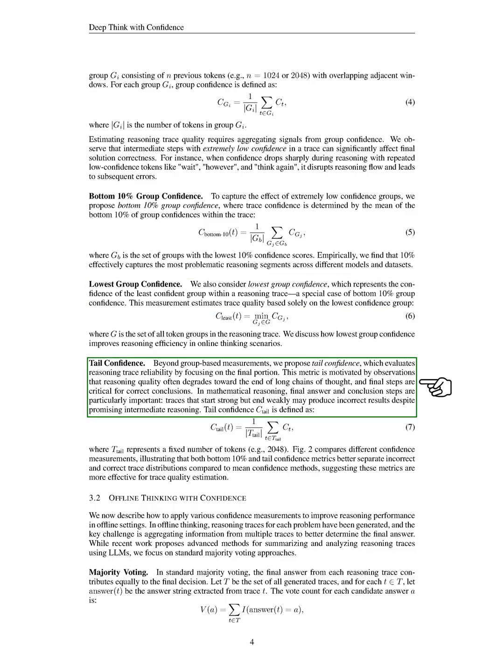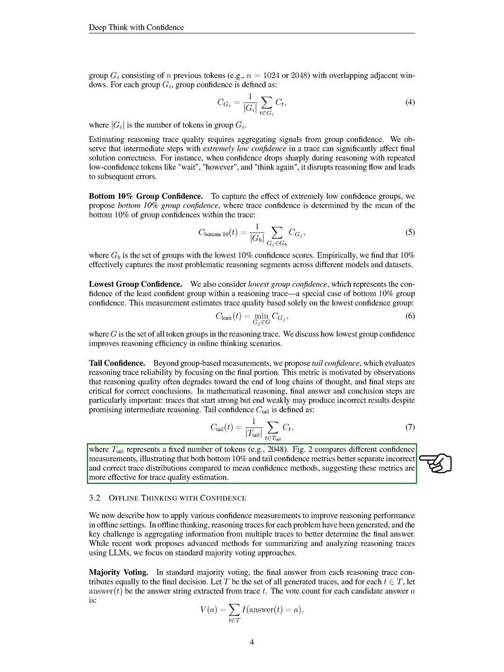We then propose tail confidence, which evaluates the reliability of the reasoning trace by examining the final portion. We observe that reasoning quality often declines towards the end, making the final steps crucial for accurate conclusions. This metric is particularly important in mathematical reasoning, where strong initial reasoning can still lead to incorrect results if the conclusion is weak. We compare these confidence measurements and find that both bottom 10% and tail confidence are more effective at distinguishing between correct and incorrect traces than mean confidence methods.